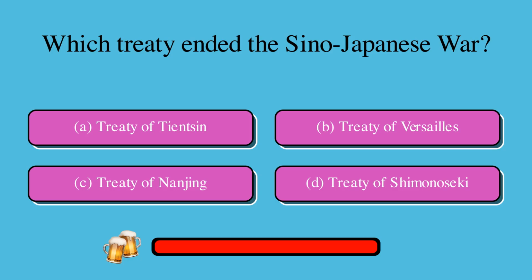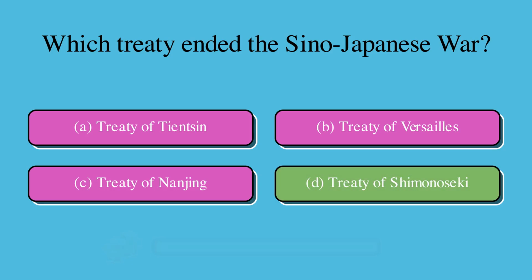Which treaty ended the Sino-Japanese War? Is it A. Treaty of Tensen, B. Treaty of Versailles, C. Treaty of Nanjing, or D. Treaty of Shimonoseki? The correct answer is D. Treaty of Shimonoseki.